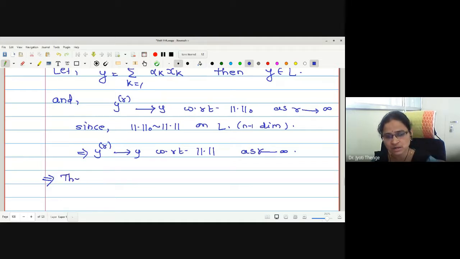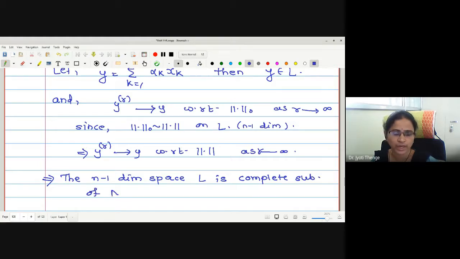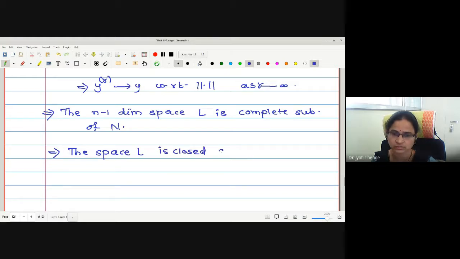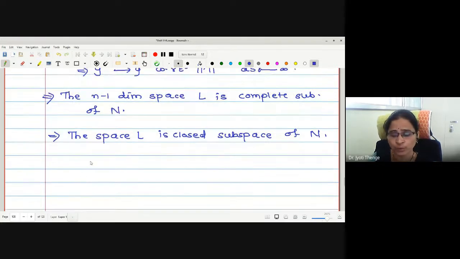We simplify: the n minus 1 dimensional subspace, or space L, is a complete subspace of capital N. If it is complete, it is closed as well. Okay? This implies the space L is a closed subspace of capital N. Okay, then how many points have we proved till now?